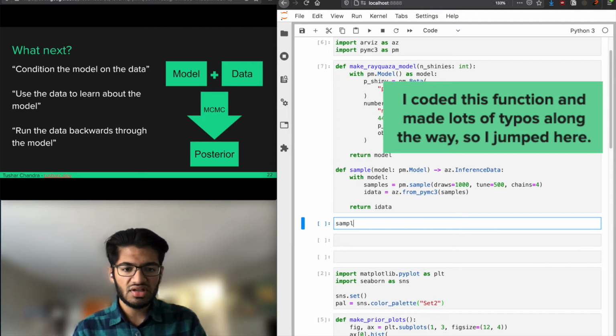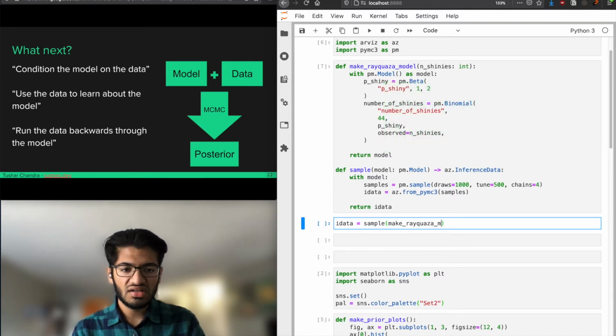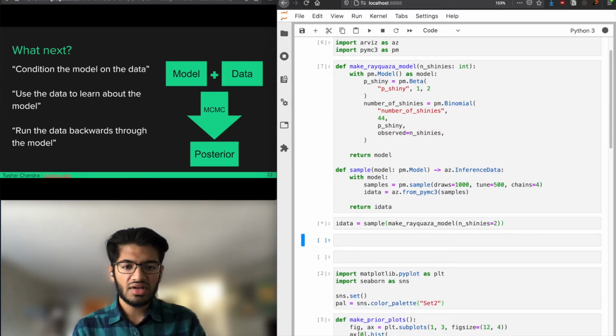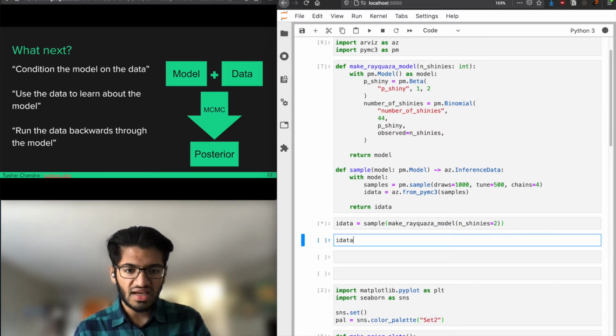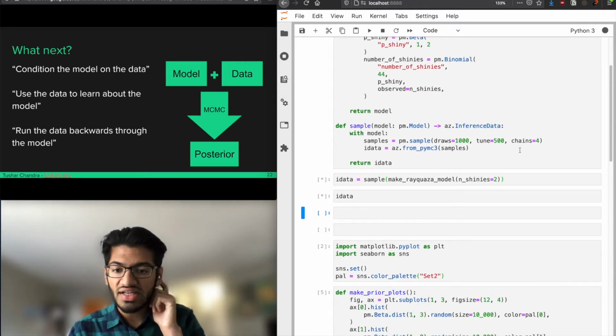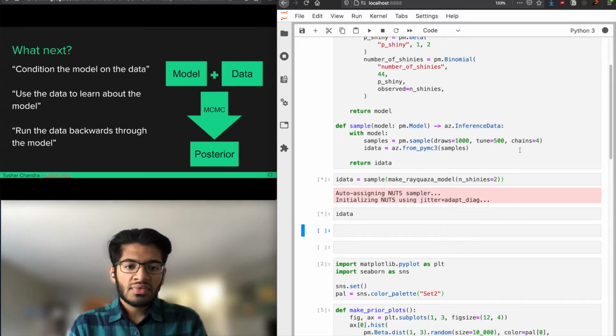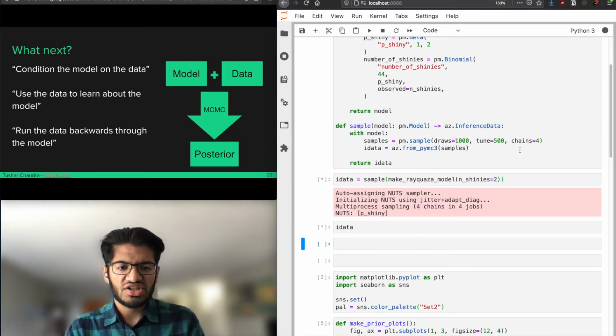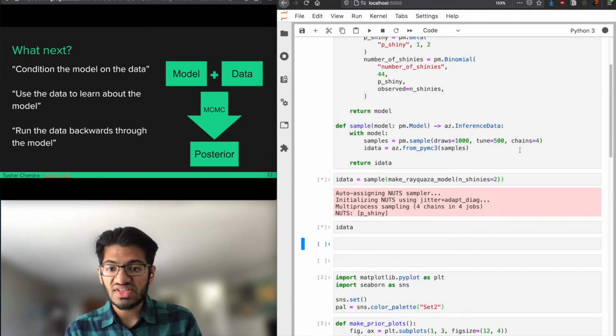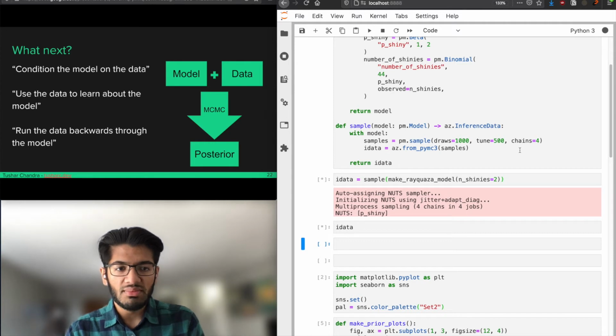So let's do sample, idata equals sample, make Rayquaza model with n shinies equals 2, which is what we said originally. Okay, and so now we're going to see MCMC go. And once it's done, I'm going to show you what this idata object looks like. So what we're doing here is we're waiting for Markov chain Monte Carlo to run, and we're asking PyMC3 to sample this distribution for us so that we can get an estimate of what the posterior looks like. In practice, what we're going to end up with is 4 chains times 1,000 draws each, so we'll have 4,000 samples of what the random variable p shiny might look like.